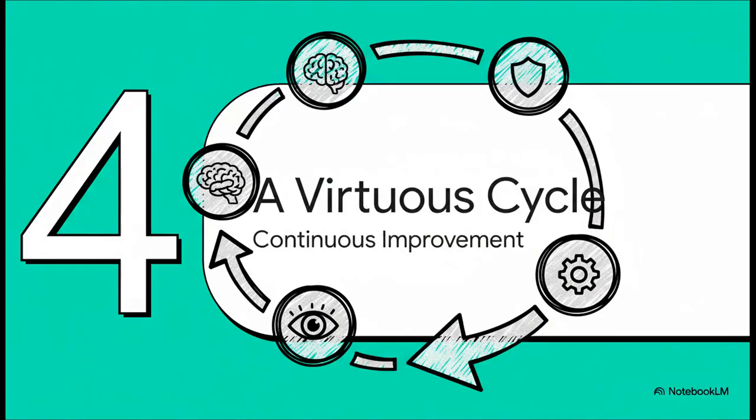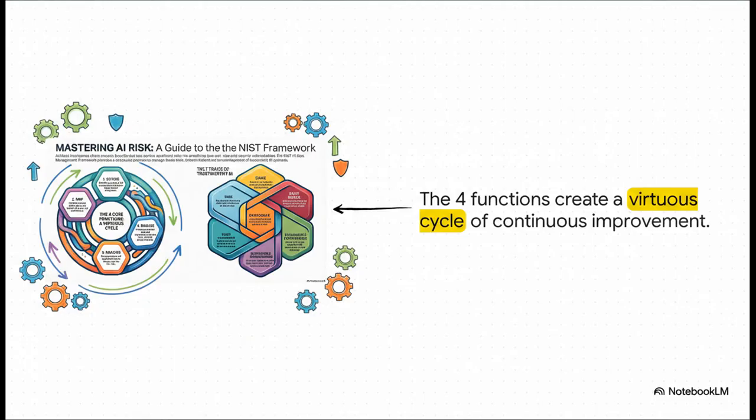Now, it would be so easy to look at those 4 functions as just a simple checklist, right? Something you do once and then you're done. But that would be missing the most powerful part of this whole framework. It's not a straight line, it's a loop. Let's look at our main graphic one last time. You see the flow? What you learn from managing risks feeds right back into how you govern them the next time. The insights from mapping the context improve how you measure things in the future. The whole thing is designed as a virtuous cycle. With every single pass through this loop, the AI system gets safer, smarter, and more trustworthy.